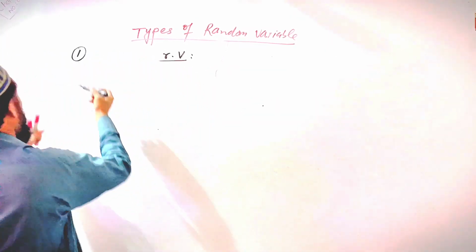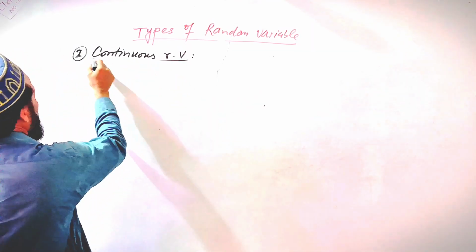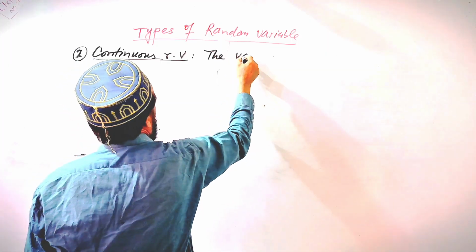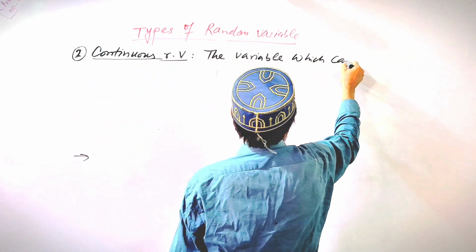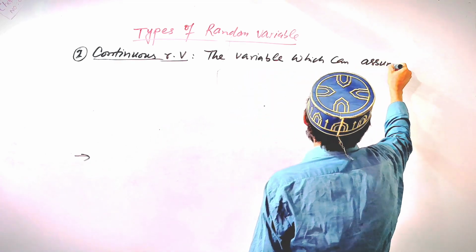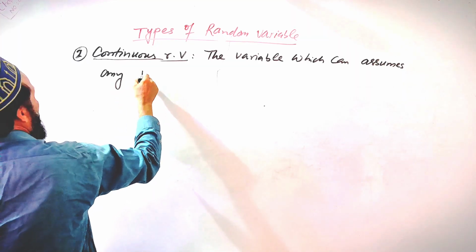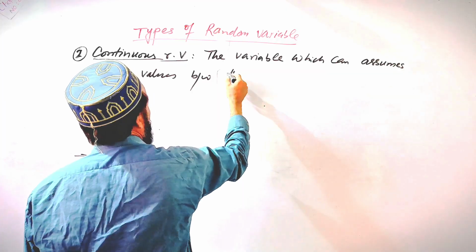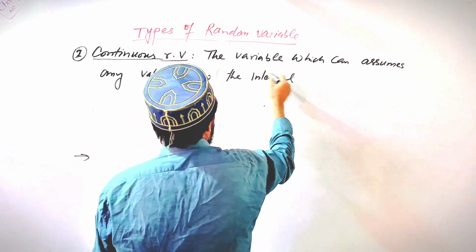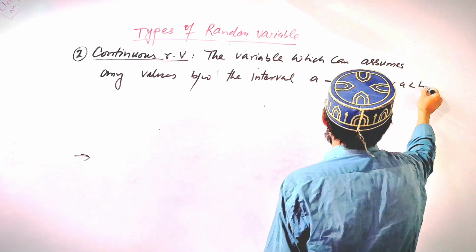The second type is the continuous random variable. A continuous random variable is a variable which assumes any value between an interval. The interval is like A and B, where A must be less than B.